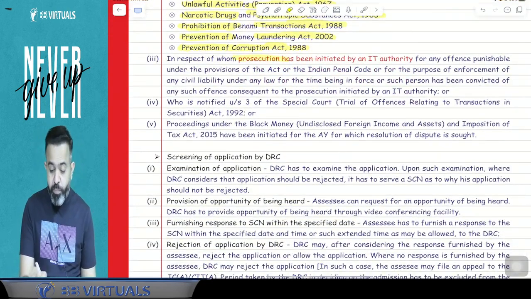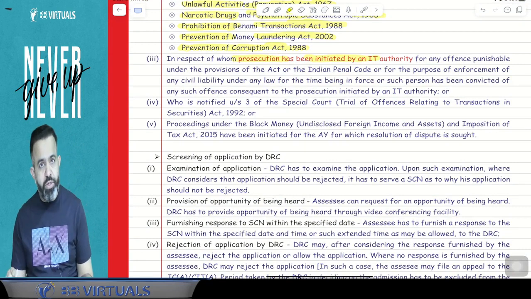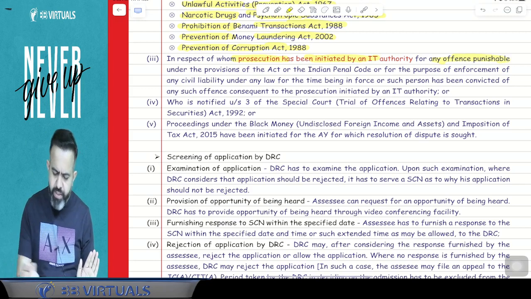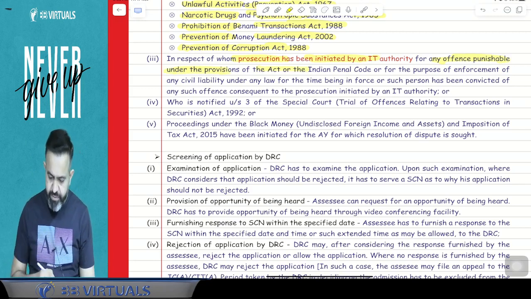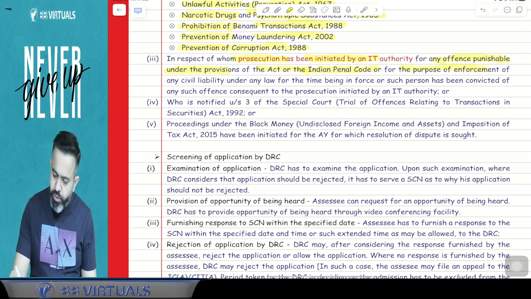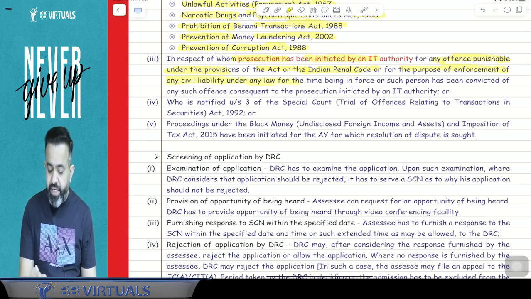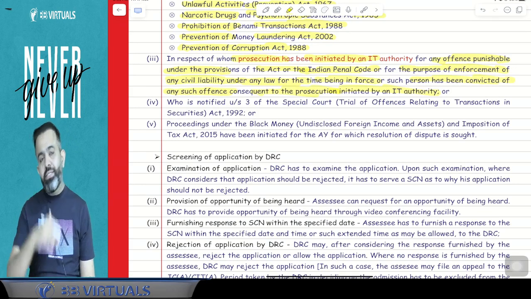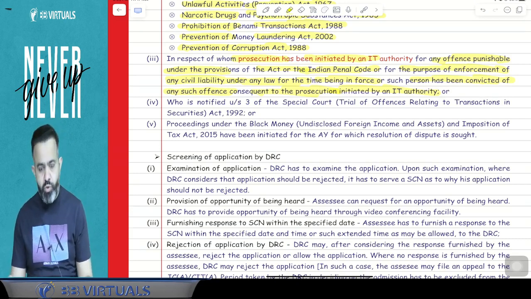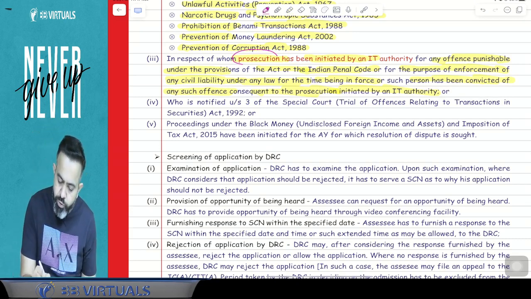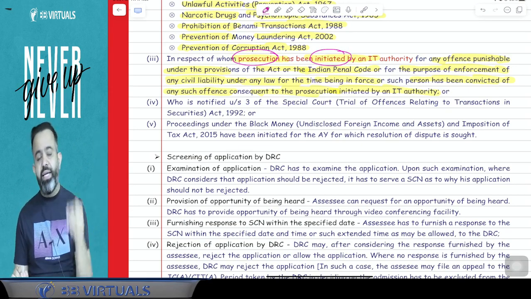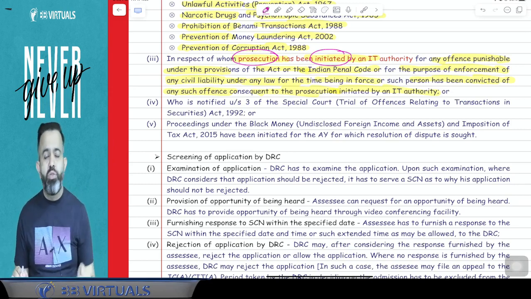Guys, those in respect of whom prosecution has been initiated under the IT authority, for any offense punishable under the provisions of the Income Tax Act or the Indian Penal Code, or for the purpose of enforcement of any civil liability under any law for the time being in force, and such person has been convicted of any offense consequent to the prosecution initiated by the IT authority. So guys, under income tax also, if prosecution has already been initiated against that person, prosecution means jail, then that person is not eligible to file the appeal to the DRC.